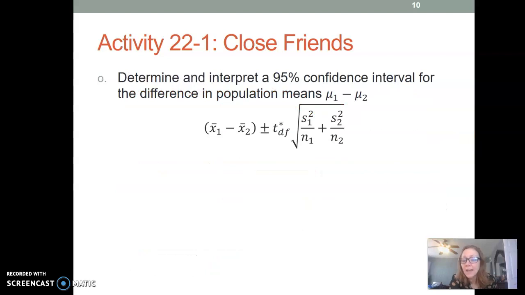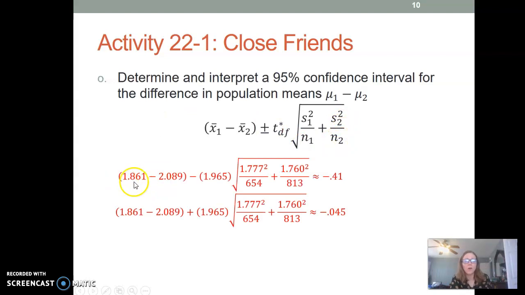Let's go ahead and create a 95% confidence interval. We'll do this once by hand, and then we'll go ahead and do it on our guru. So here's what we do. We take our two sample means and subtract them, right? That's going to be the difference. And then we'll add and subtract the critical value times the square root of the first standard deviation squared over the first sample size plus the second standard deviation squared over the second sample size. So for us, these are our numbers. Our two means are 1.861 minus 2.089. So that's our x1 bar minus x2 bar.